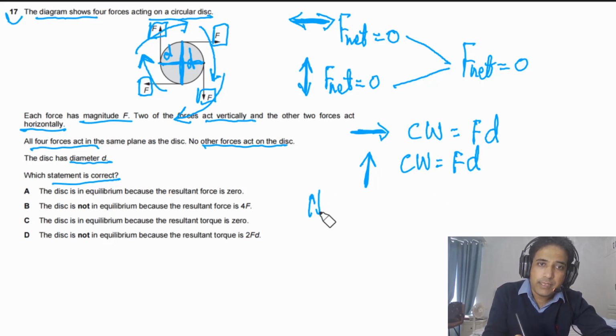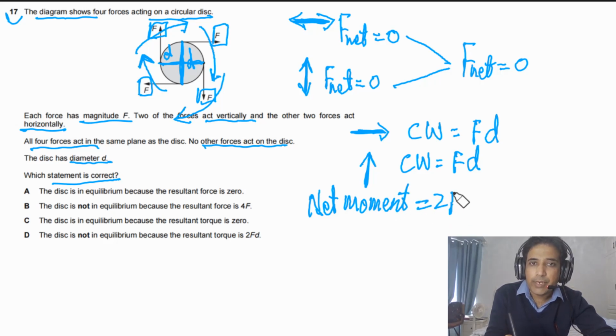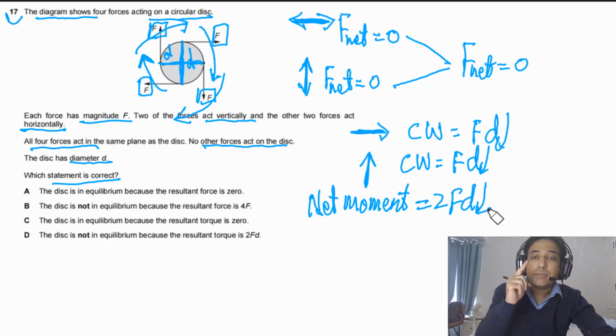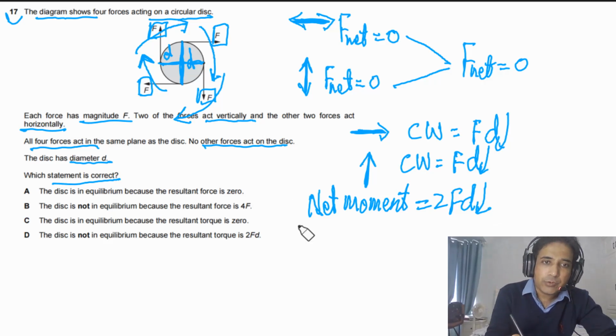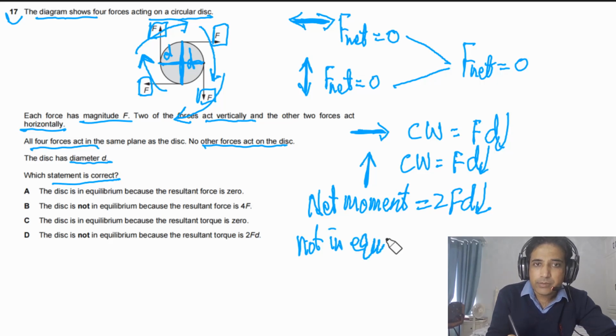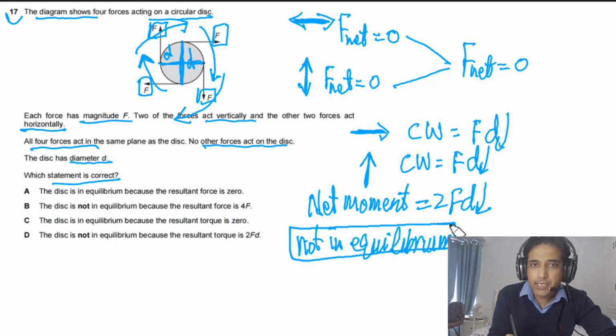So the net moment in this case is equal to 2Ft, because Ft plus Ft, and this moment is clockwise. As there is a net moment, it means this is not in equilibrium. So we can conclude from here the disc is not in equilibrium, not in static equilibrium.